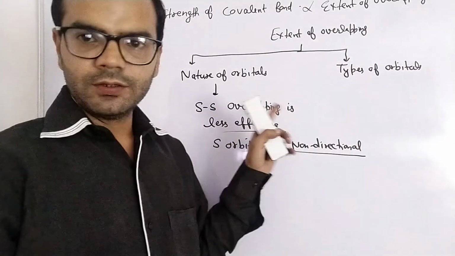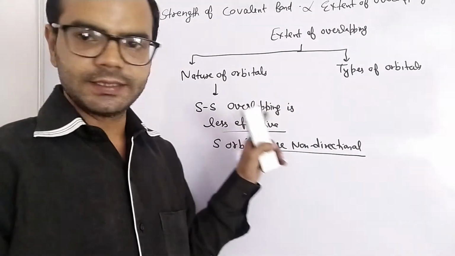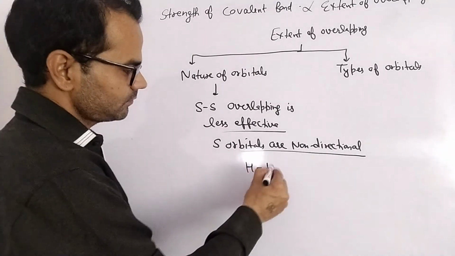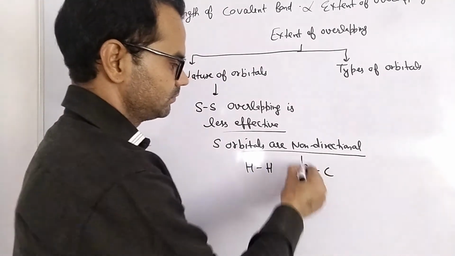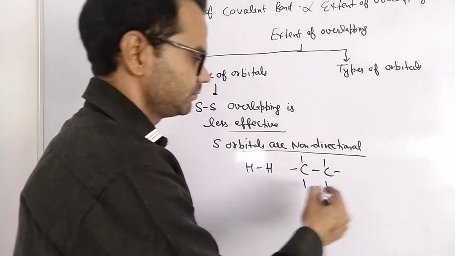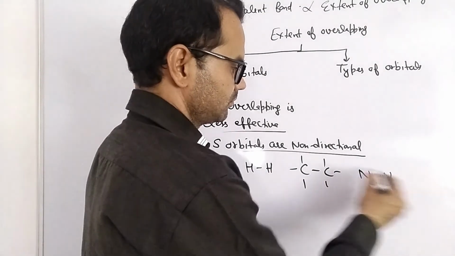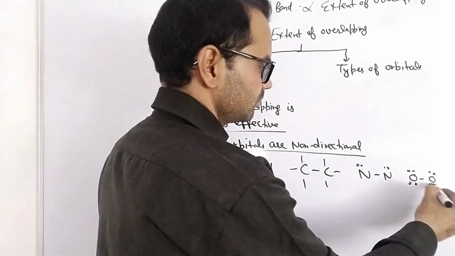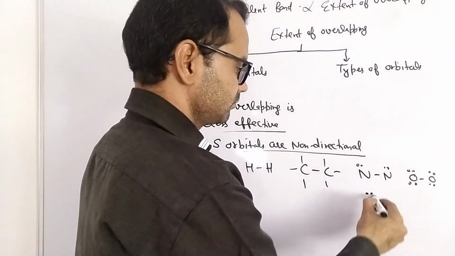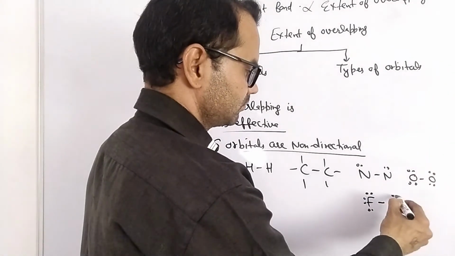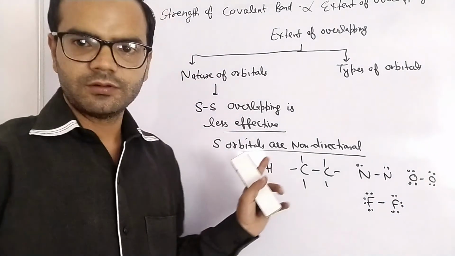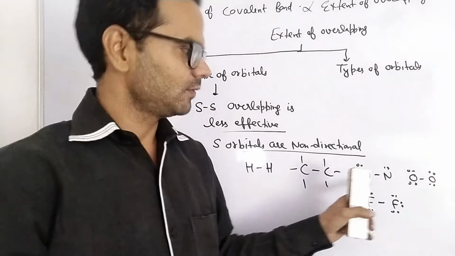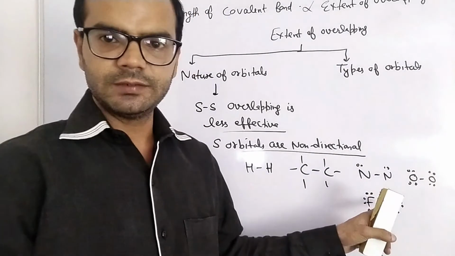But in homonuclear single bonded atoms like HH, all these are single bonded: hydrogen single bond, carbon single bond, nitrogen single bond, oxygen single bond, and fluorine single bond.